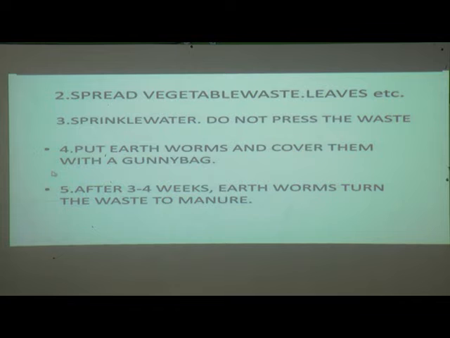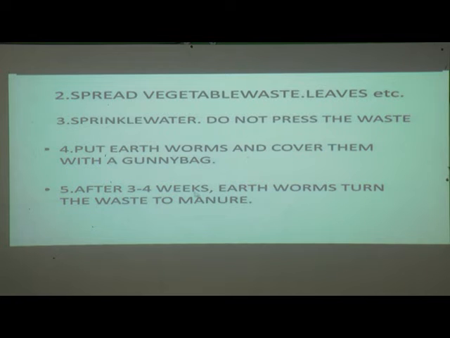See how we can decompose garbage. First we take a wooden box, then we keep a net on that, then we spread sand on that, then we spread the decomposing waste, sprinkle water, and then we put earthworms in that pit.